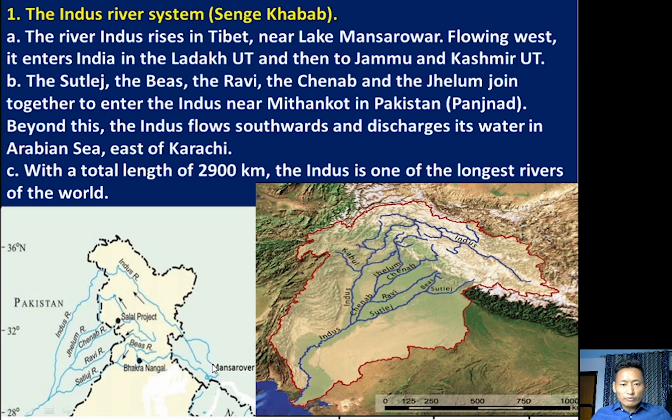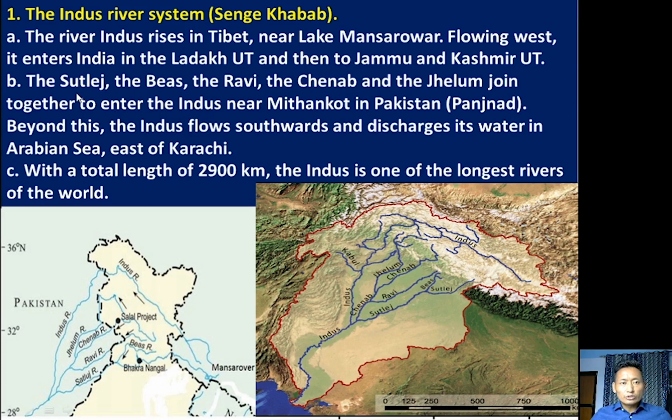So from Mansarovar it flows towards the west, and it enters India, the Union Territory of Ladakh, and after that it enters the Union Territory of Jammu and Kashmir. After that it flows westward and enters Pakistan. So the important tributaries such as the Satluj, the Bias, Ravi, Chenab and Jhelum join together. These are some of the important tributaries of river Indus. They join together and enter India.